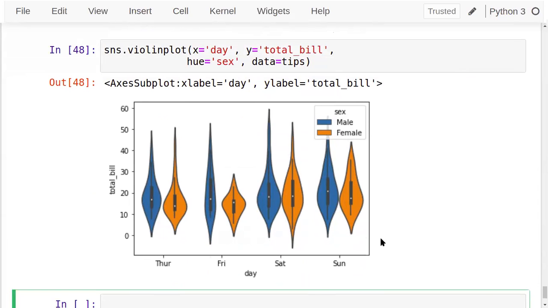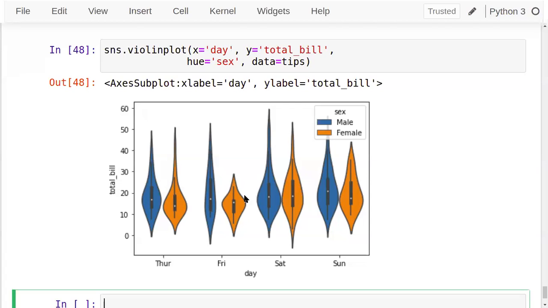Fine. So according to male and female, now these violins are separated. Check it. Where high density for male is there, on this day. On female, this day, where male is very less.